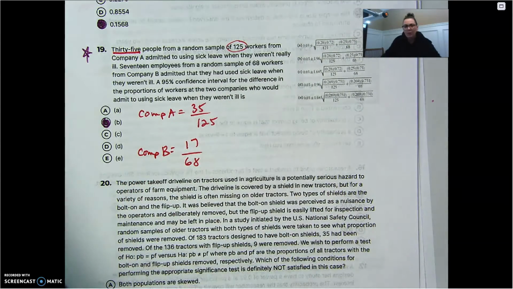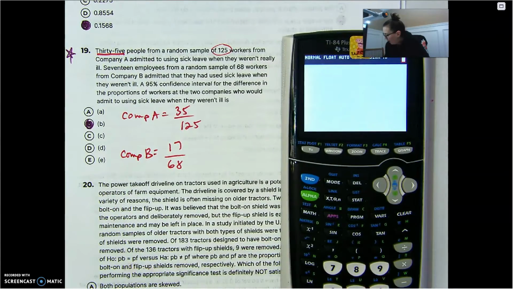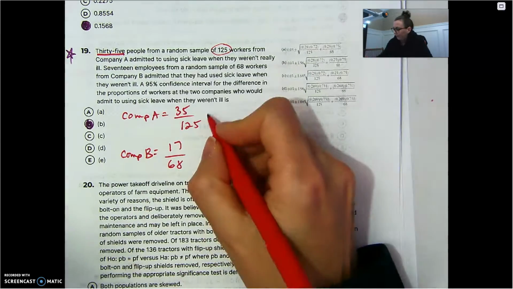So let me turn those into decimals real quick. We've got 35 divided by 125, which is 0.28.